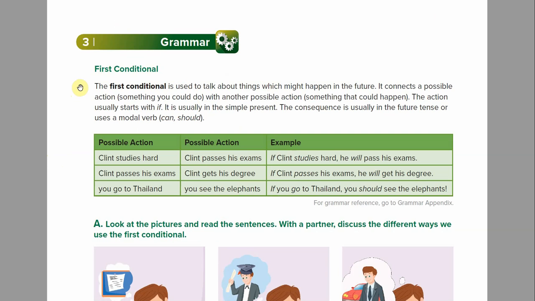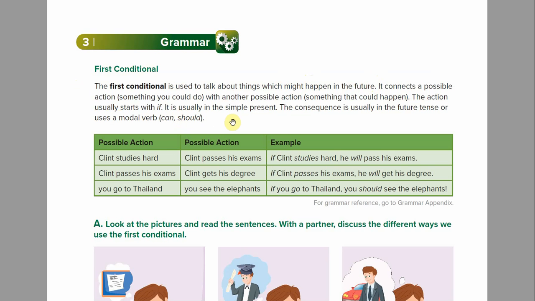The first conditional is used to talk about things which might happen in the future. All right, might happen is maybe. It connects a possible action, something you could do, with another possible action, something that could happen. The action usually starts with if.